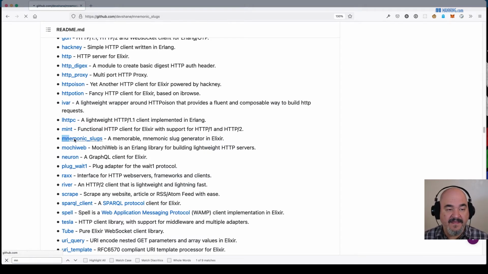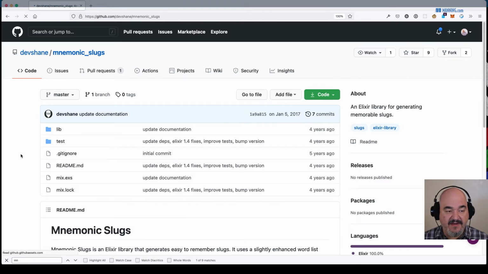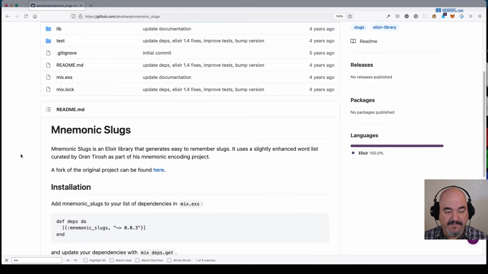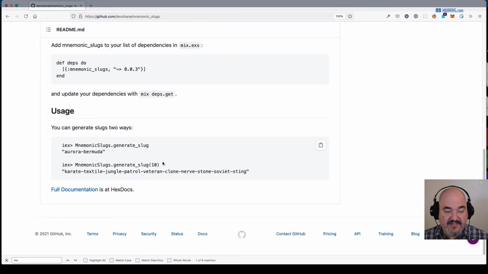So if we look in there, it'll give us a little bit of information about how to use it and what it is. So essentially, you can tell it how many slugs you want, and it'll generate a string with that many of those slugs in there, which is pretty cool. And that's how we're going to be generating our random usernames. We're also going to allow the user, if they can't think of their own chat room name, to just create a random room, and the random room name will be handled by this package as well.